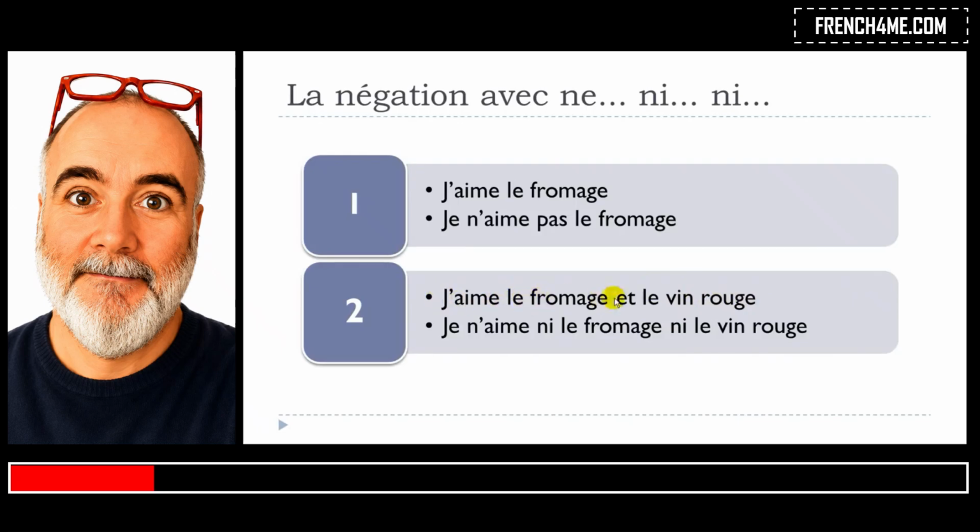J'aime le fromage et le vin rouge, and if you want to put the negative form, it will go like je n'aime, the first part of the negative form, then ni, which you put before your first noun, le fromage, and ni before the second one, le vin rouge. Je n'aime ni le fromage, ni le vin rouge. Same thing, there is no pas at all. Pas doesn't exist here. So, je n'aime ni le fromage, ni le vin rouge.